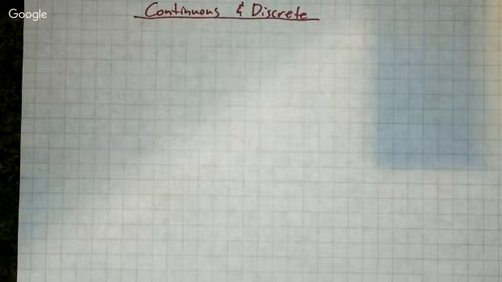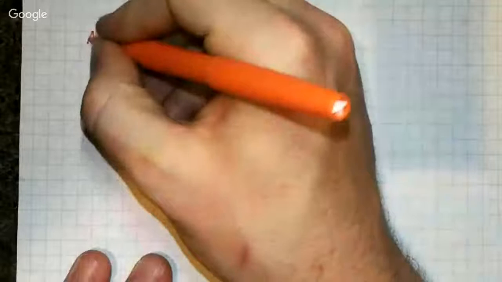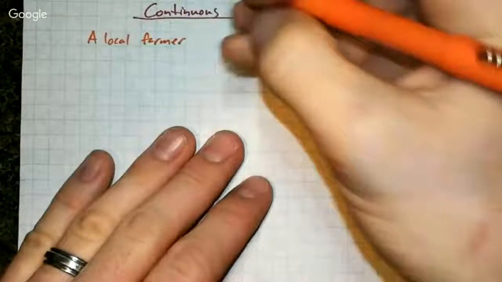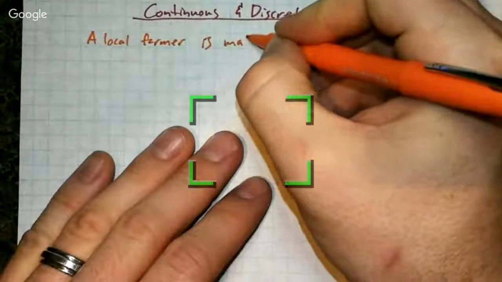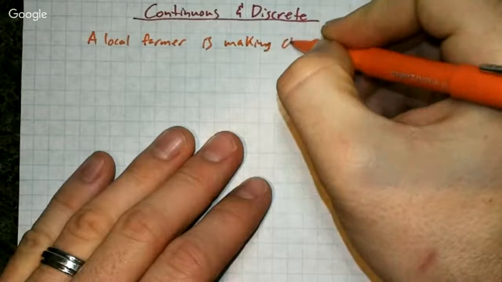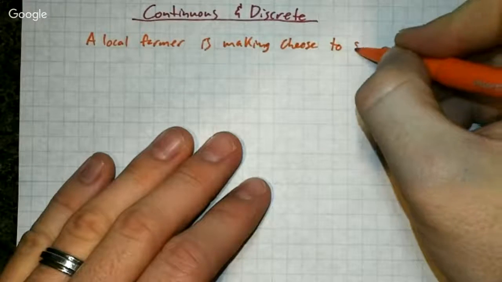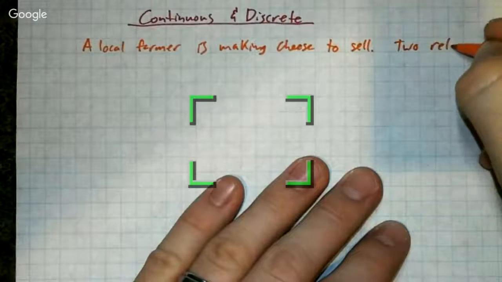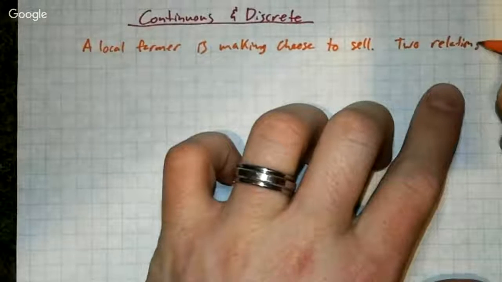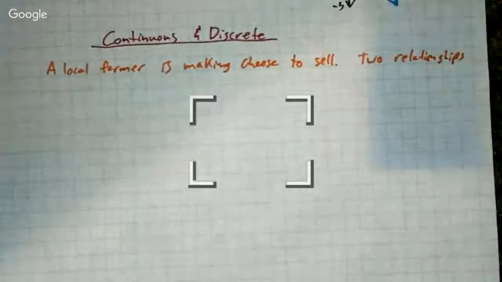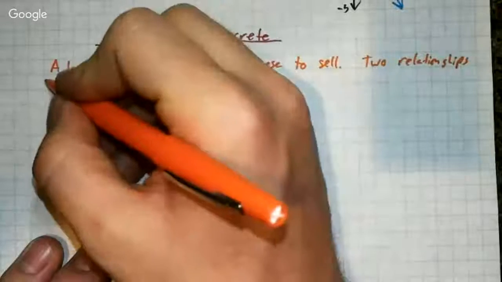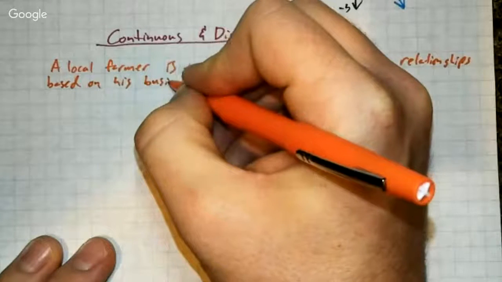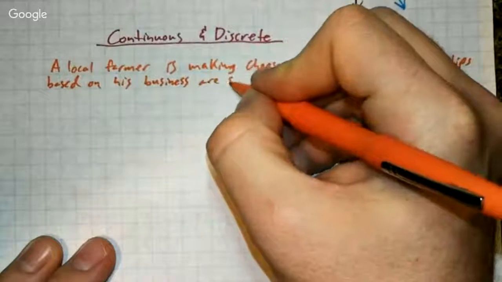So I'm going to go ahead and write a word problem out. A local farmer is making cheese to sell. Two relationships based on his business are shown.